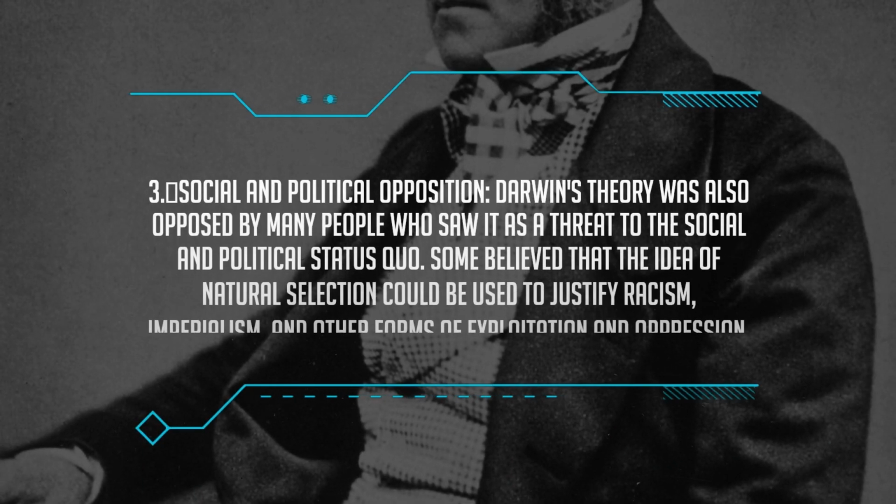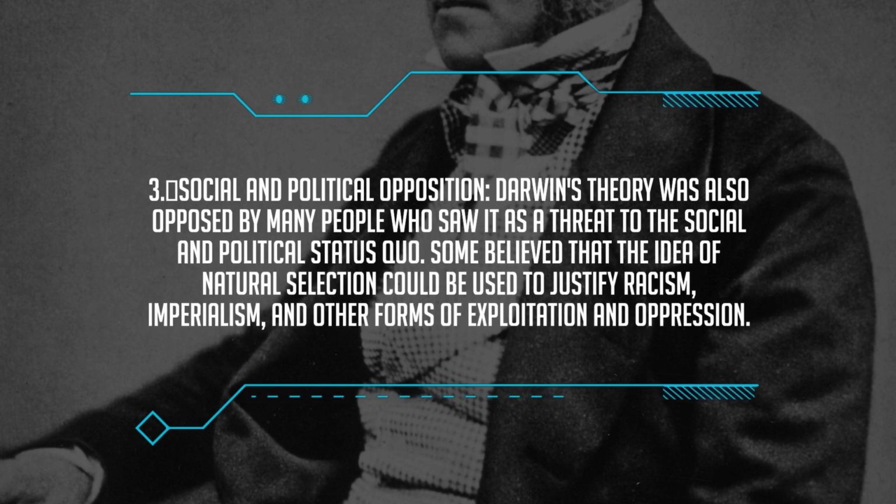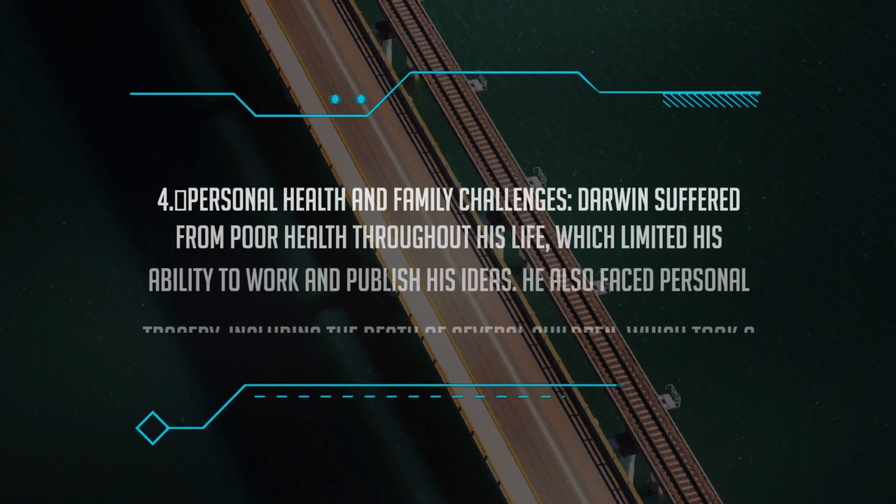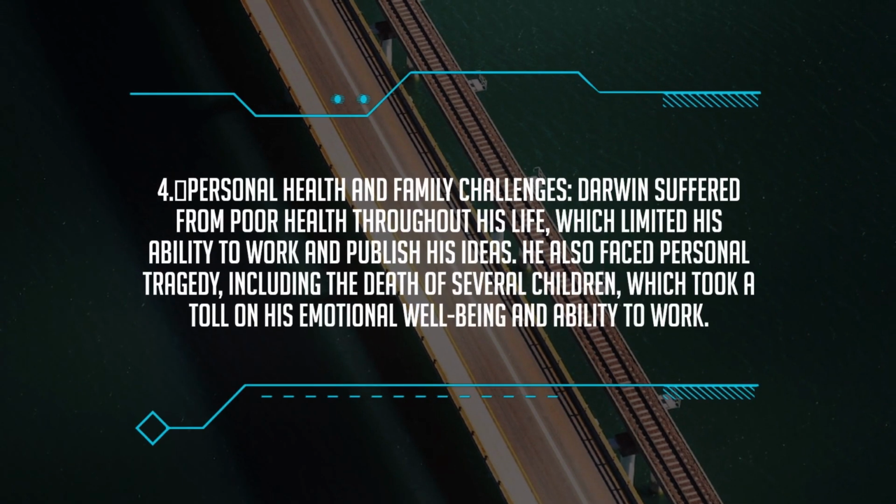3. Social and political opposition. Darwin's theory was also opposed by many people who saw it as a threat to the social and political status quo. Some believed that the idea of natural selection could be used to justify racism, imperialism, and other forms of exploitation and oppression.